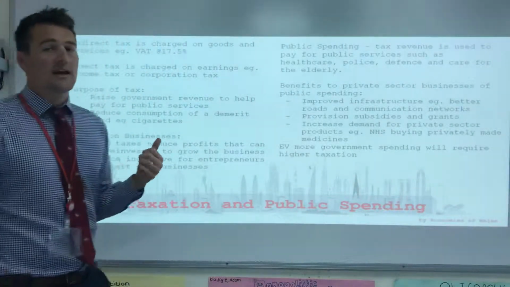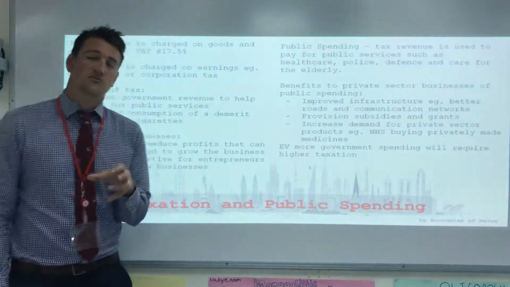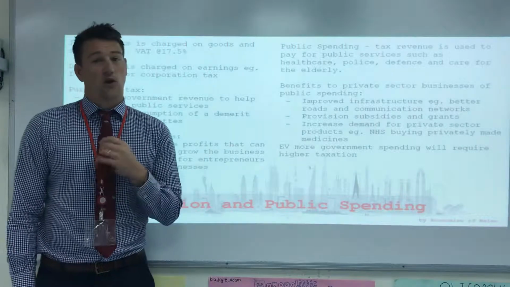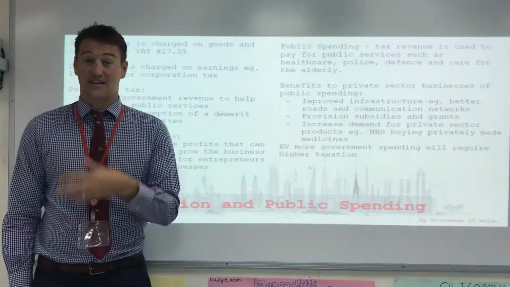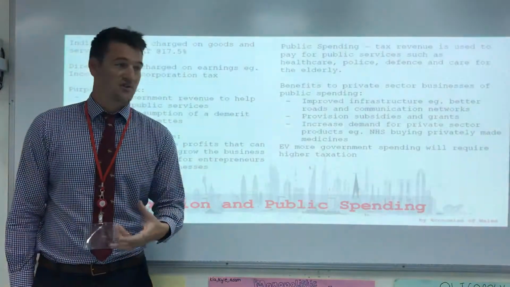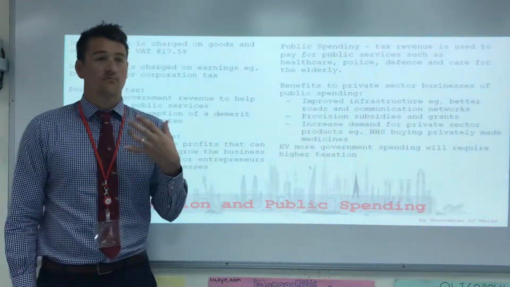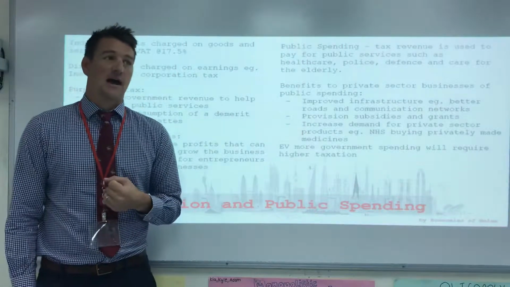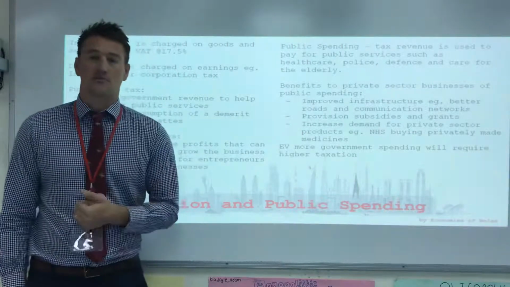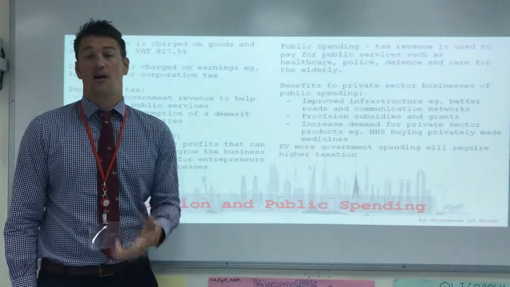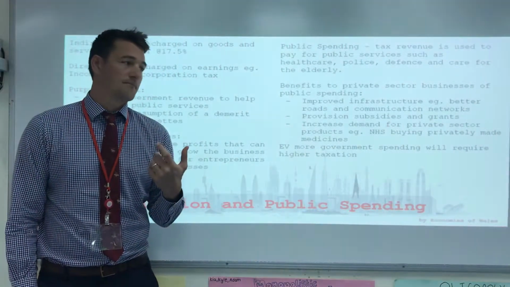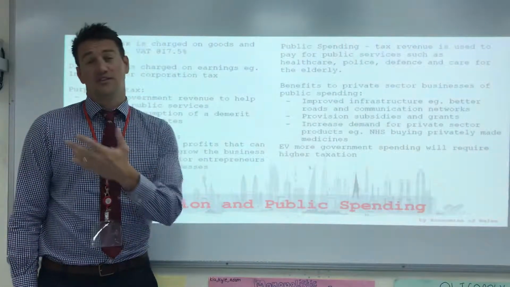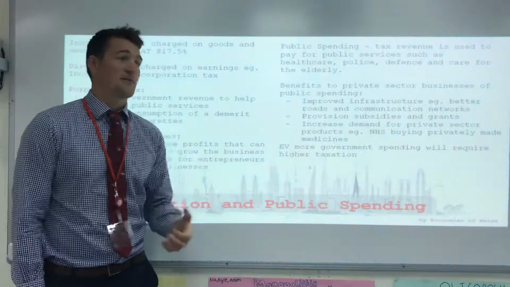And then the second one is about controlling consumption of certain goods. So a lot of goods have negative externalities. They have external costs associated with them. Or consumers, we don't really understand that products are worse for us. So things like alcohol and tobacco, we consume too much of them. They are unhealthy. Things like petrol that causes carbon emissions and climate change.